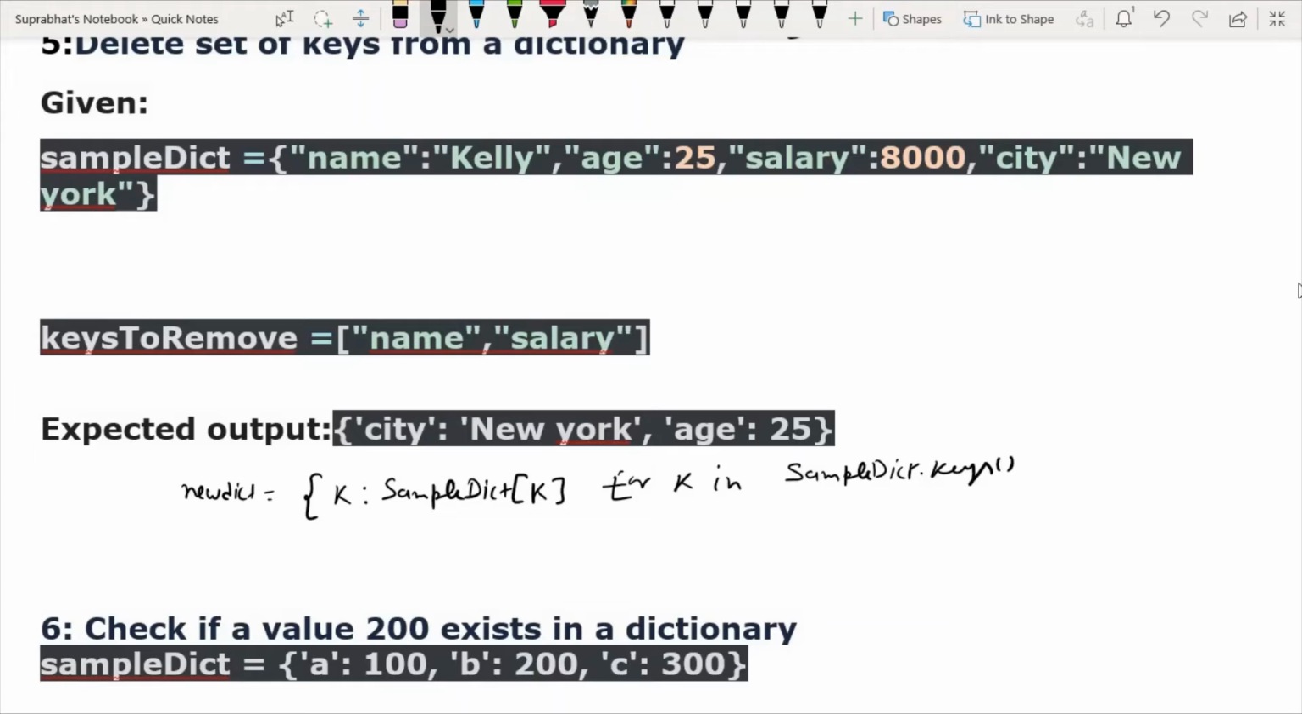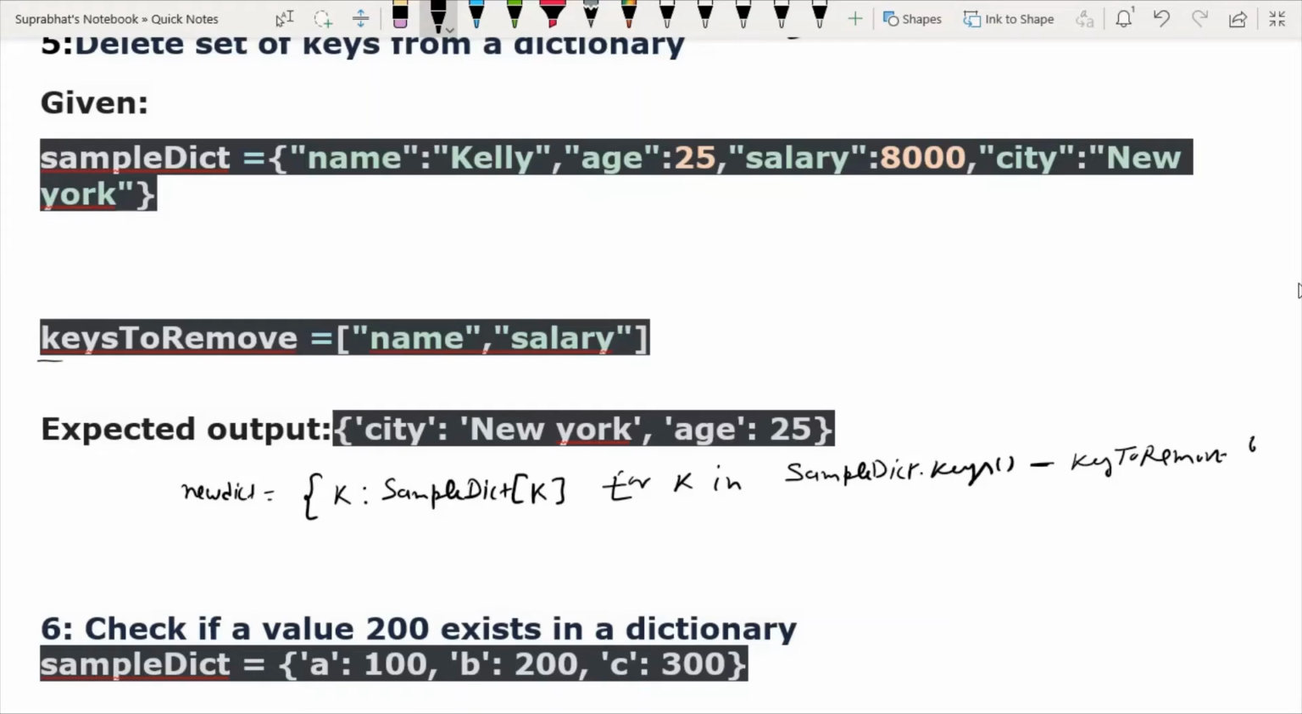For k in I have written sample dict. Sample dict is a dictionary that we have created, that we have given in this question, and I have applied the function dot keys. What value will the keys function return in a dictionary? Please give reply. It will take all the key values. Very good, all the key values. So now we have all the key values, and now I will subtract, minus key to remove.